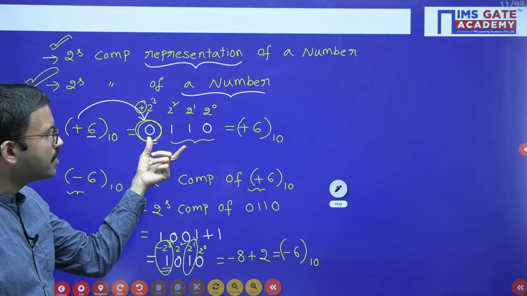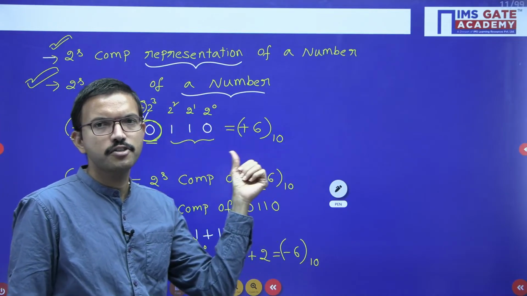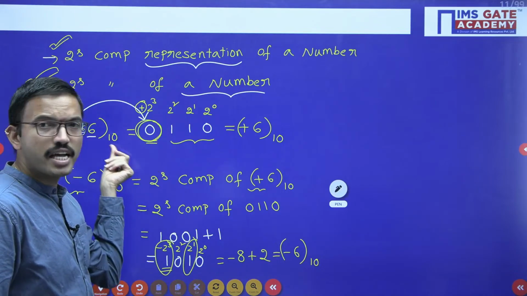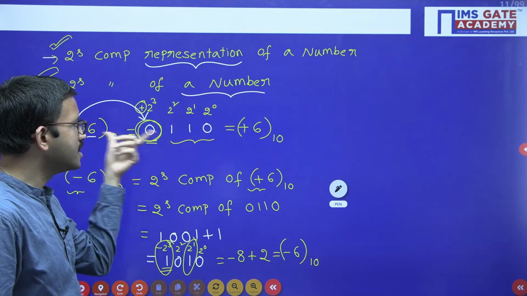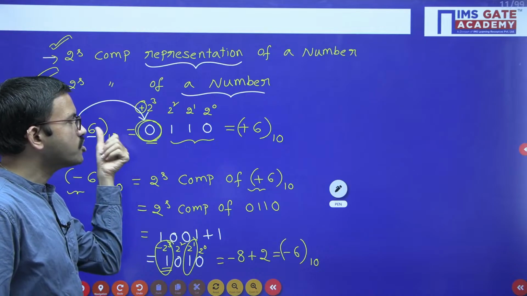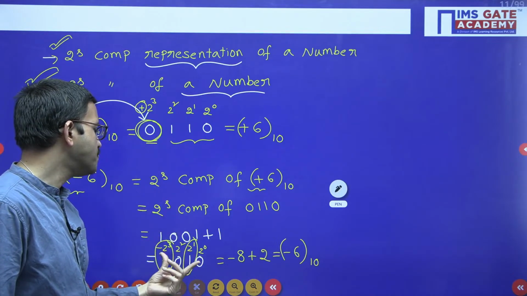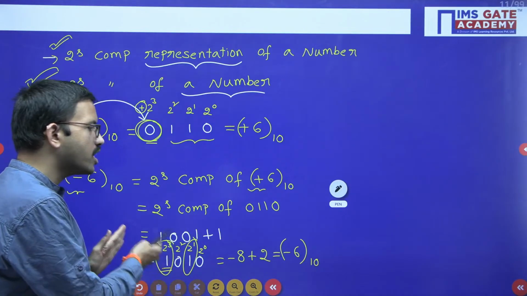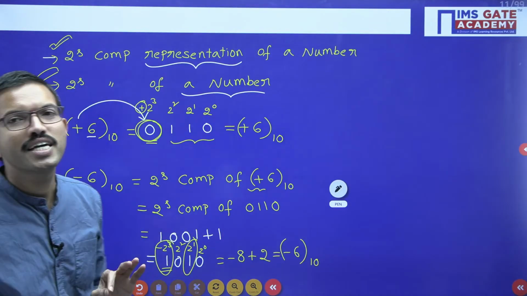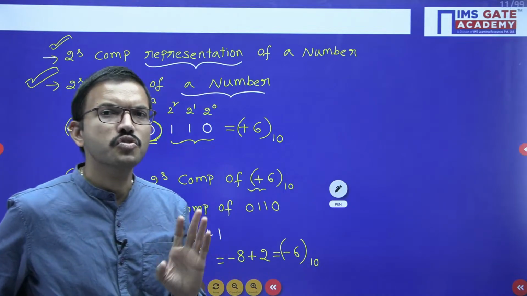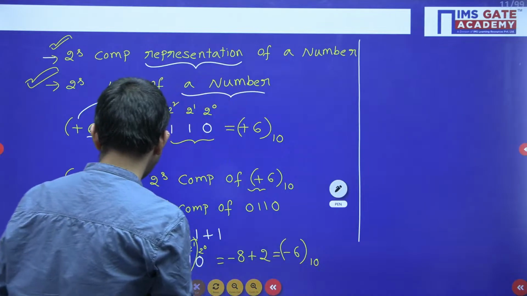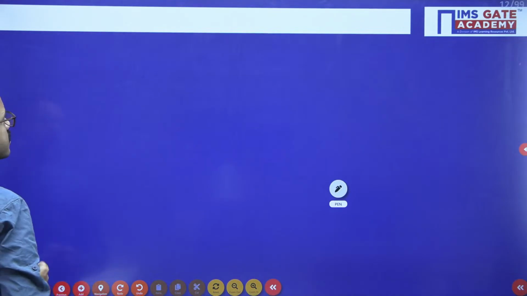Suppose the same number you want to represent with 5 bits, what can we do? We can place one more bit to the left of it, the same sign bit 0. Similarly, to represent it with 6 bits, the same sign bit you can place 2 more times. Similarly for a negative number, the sign bit is 1, so that sign bit you can place any number of times to the left of it, and the equivalent value won't change. So in simple words, this is the sign extension property.